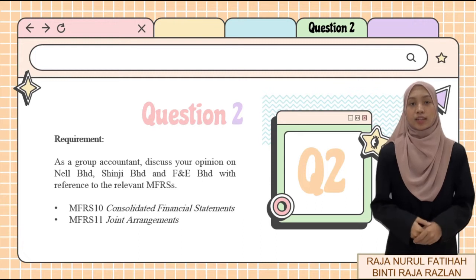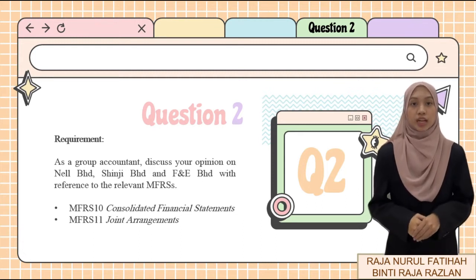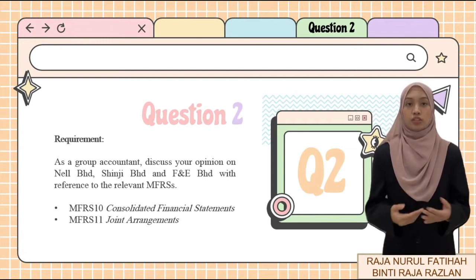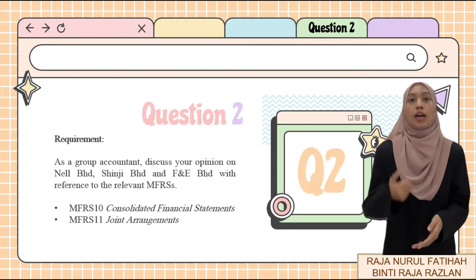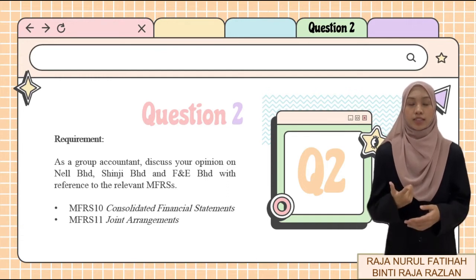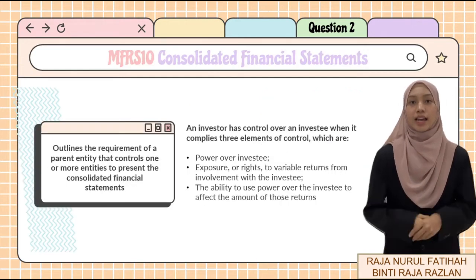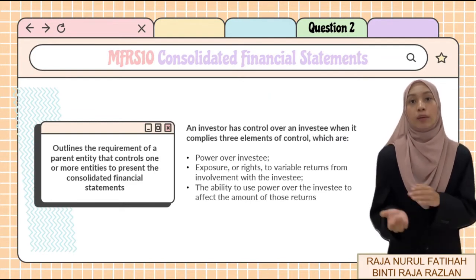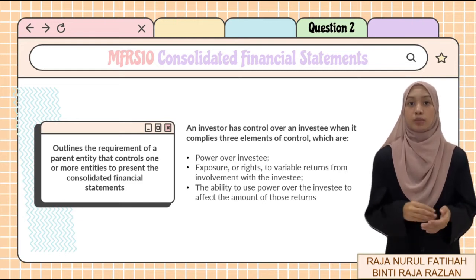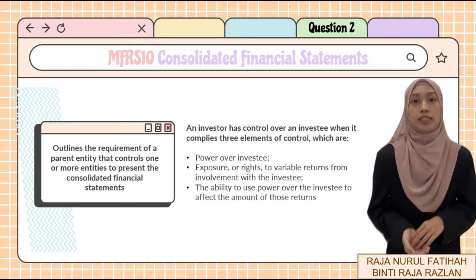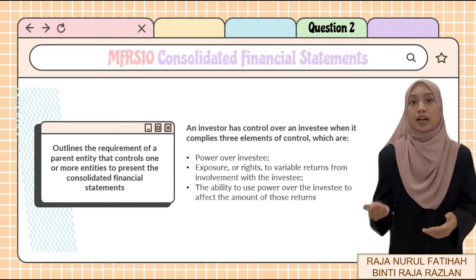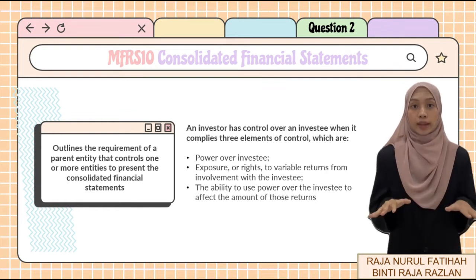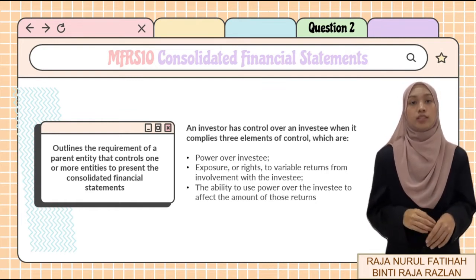The question required our team as a group of accountants to discuss our opinion on Nel Berhad, Shinji Berhad and F&E Berhad with reference to the relevant MFRS, which are MFRS 10 and also MFRS 11. MFRS 10 Consolidated Financial Statements outlines the requirements in preparing and presenting the consolidated financial statements of the entities to consolidate the entity it controls. In other words, the standard requires a parent entity that controls one or more entities to present the consolidated financial statements.